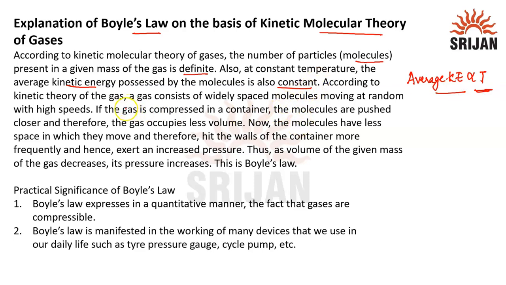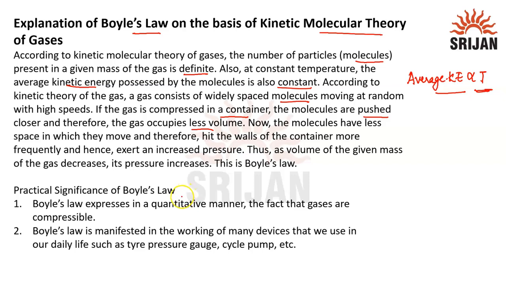And according to the kinetic theory of gases, a gas consists of widely spaced molecules moving at random with high speeds, meaning they are randomly moving with high speeds and they have large interparticle spaces. Now if the gas is compressed in a container, the molecules are pushed closer and thus the gas occupies less volume.